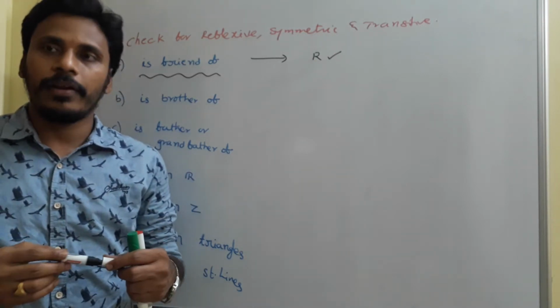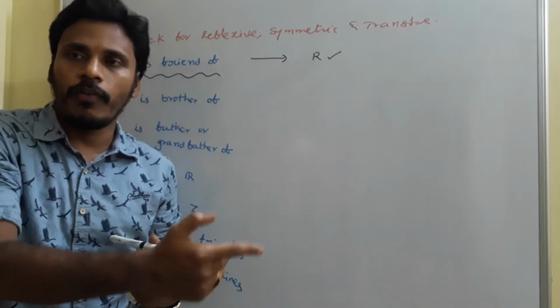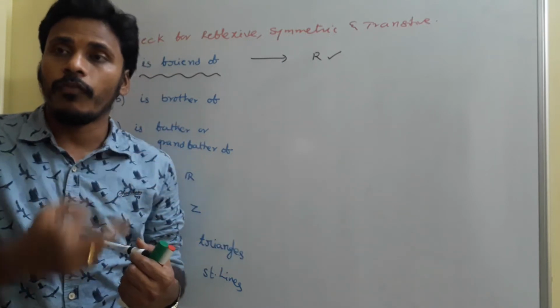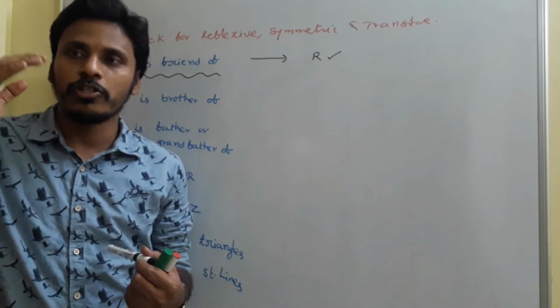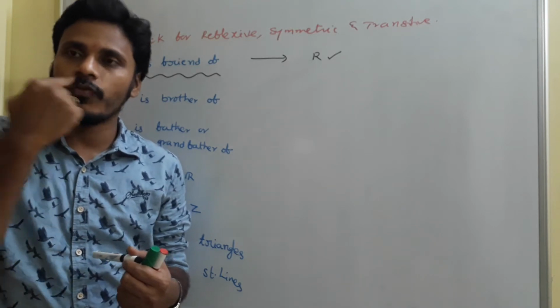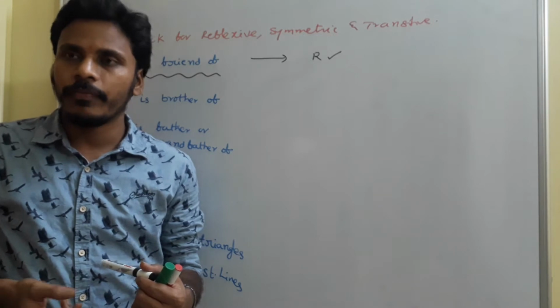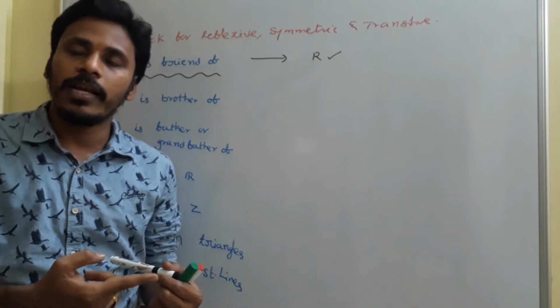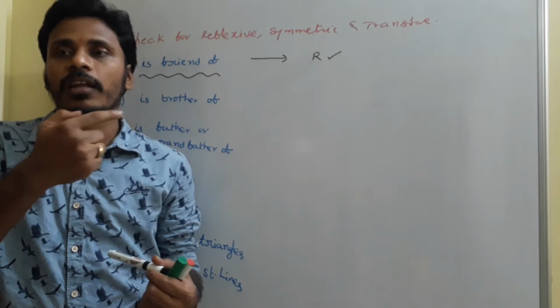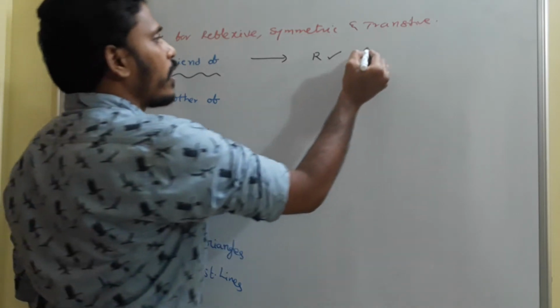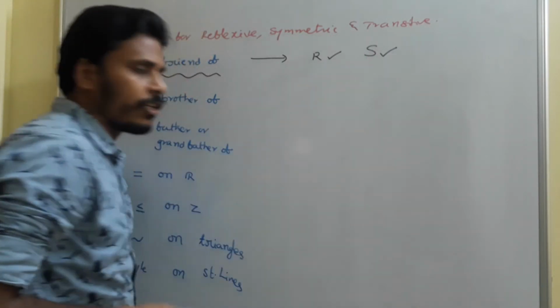Then coming to the symmetric. If X is friend of Y, then for sure Y is friend of X. Okay, you need to think with some positive attitude, right? So if X is friend of Y, then Y is in turn friend of X. It is clear, right? That means if X and Y are related, then for sure Y and X are also related, and that's why we will say that this is a symmetric relation.